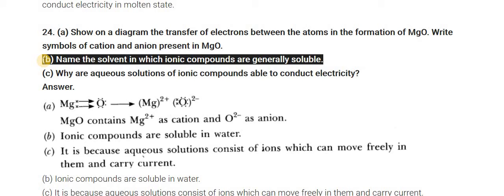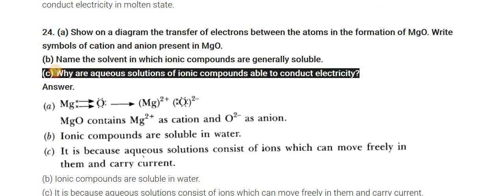The B question: Name the solvent in which ionic compounds are generally soluble. As we see in the properties of ionic compounds, one of the points is that ionic compounds are soluble in water. The C question: Why does the aqueous solution of an ionic compound conduct electricity? Same as the previous answer. It is because its aqueous solution consists of ions, or you can say free ions, which can move freely and carry the current. So this is the answer.